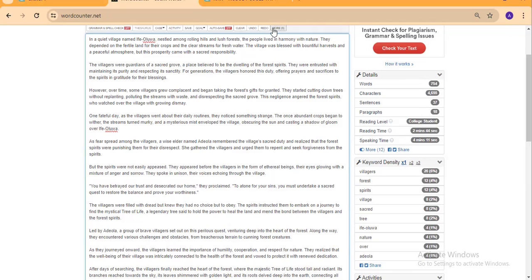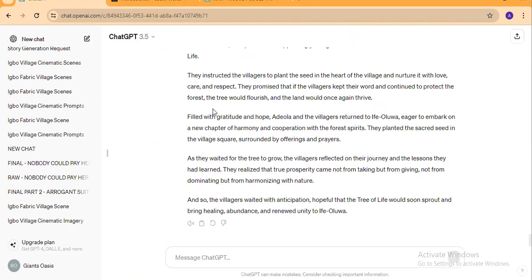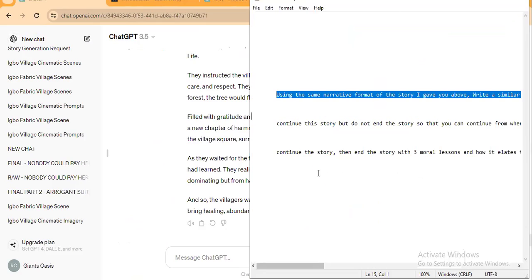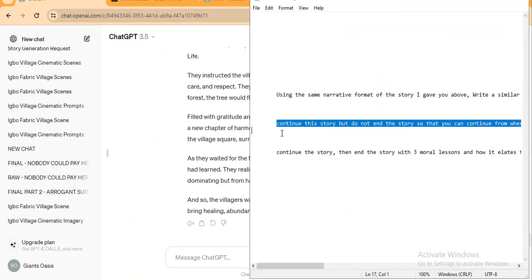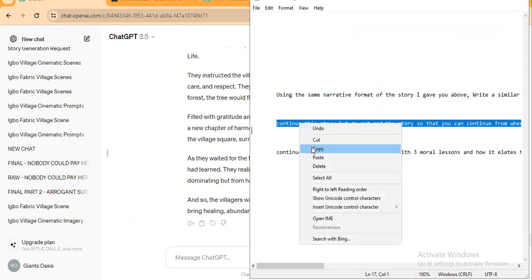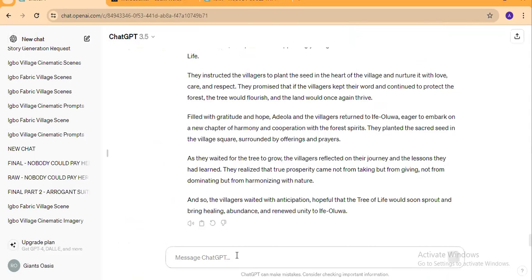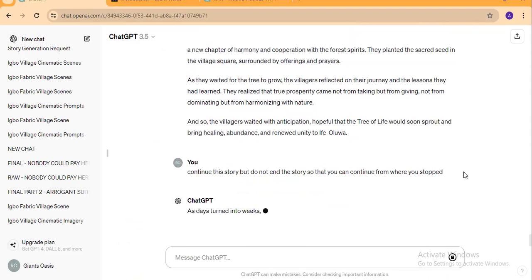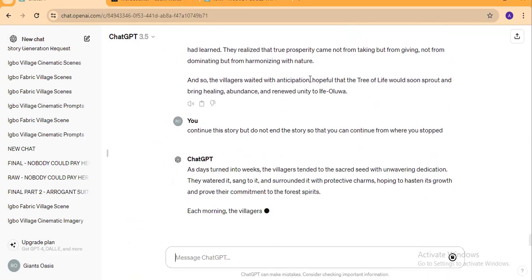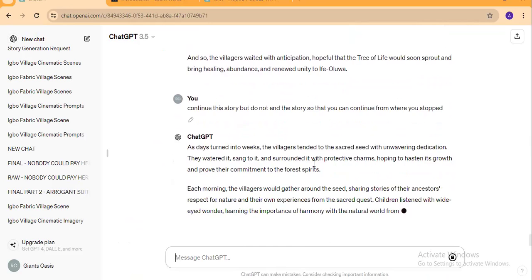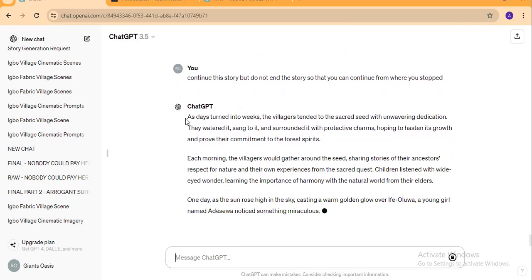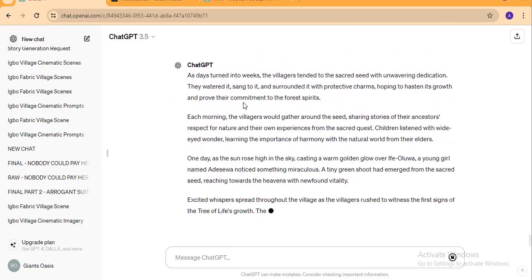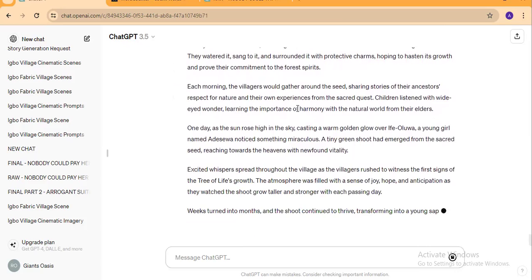So what do we do? We go back to ChatGPT. Remember, we instructed it earlier not to stop or conclude the story. So we go back and issue this instruction and say, continue this story, but do not end it, so that you can continue from where you stopped after this. It should continue from where it stopped, from this last sentence right here. So you can see it has continued to generate the story: as days turned into weeks, the villagers turned to secrecy. Okay.